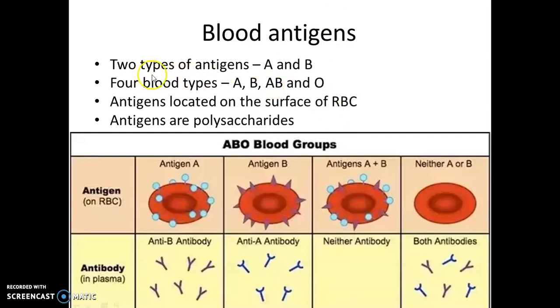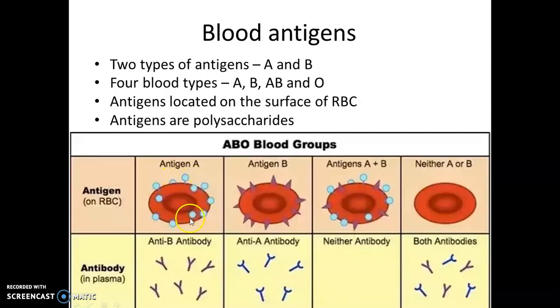He discovered that there are two types of antigens, A antigen and B antigen, and there are four blood types: A blood group, B blood group, AB blood group and O blood group. So Karl Landsteiner discovered that there are four blood types, A, B, AB and O. These different blood groups are based on the type of the antigen present on the surface of the RBC plasma membrane. RBC is the red blood cell that is present in the blood of persons.